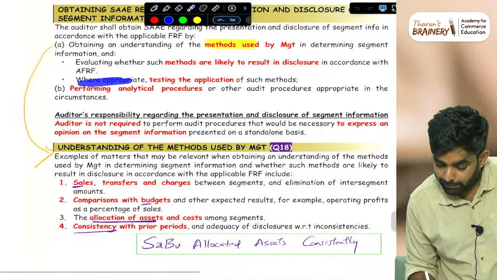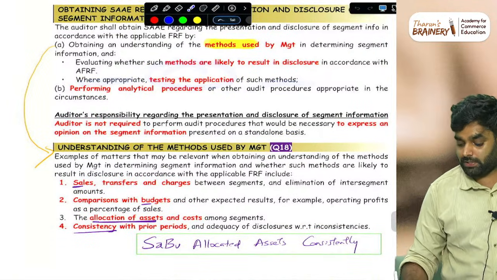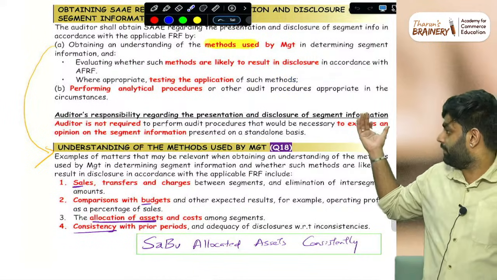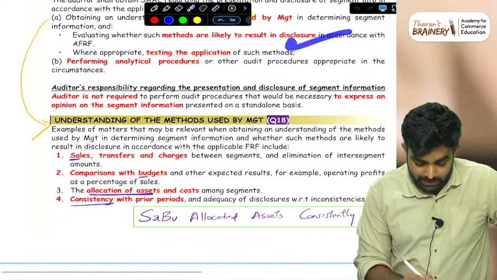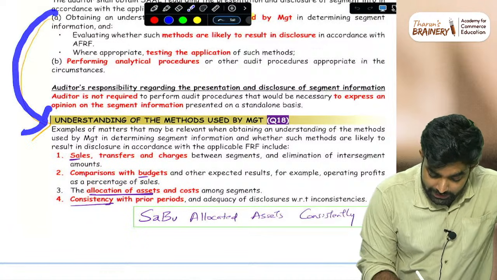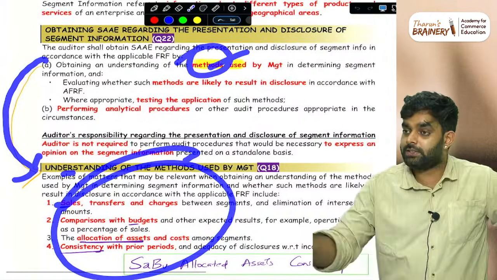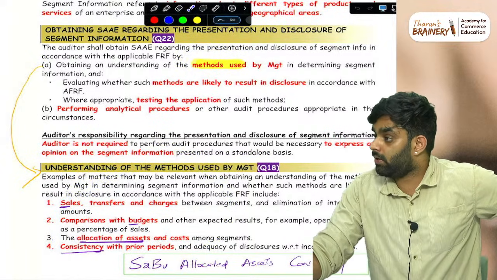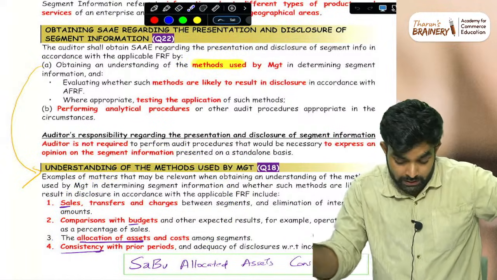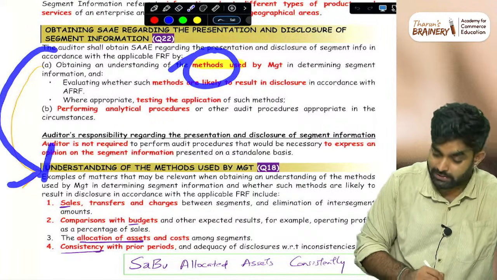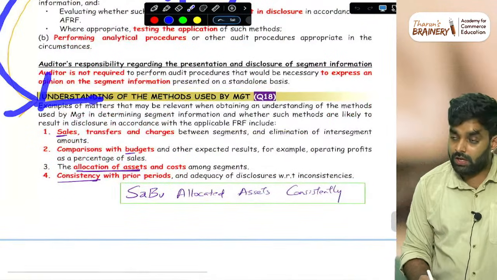Then where appropriate, testing the application of such methods. Whatever methods they use, just test them. Then how does the auditor understand this method? This is the main question. Methods are there, but the methods are not from our field, accounting, auditing. So this method we need to understand. How will we understand that method?